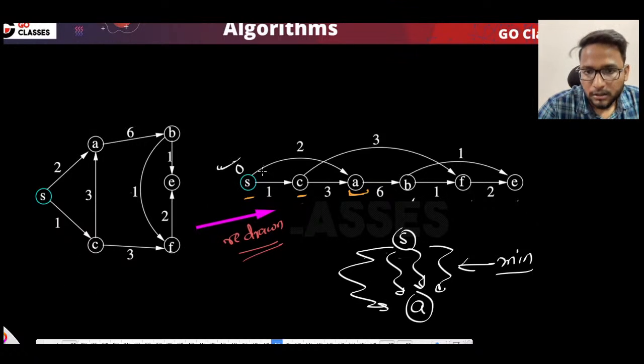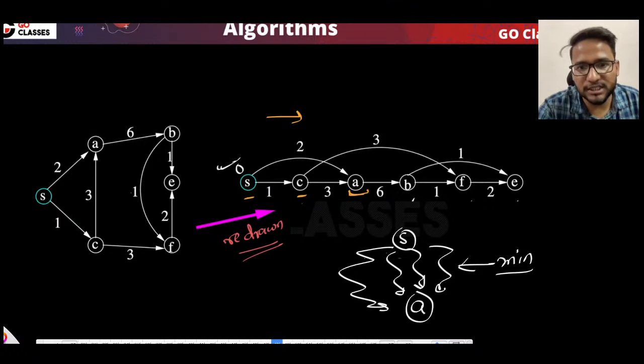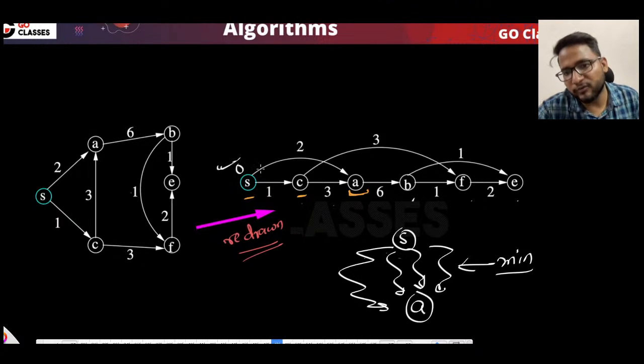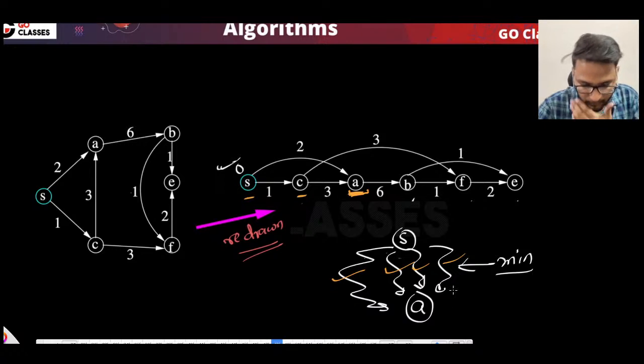Now, this algorithm says that if you go from left to right, which means if you relax all the outgoing edges from S and then all the outgoing edges from C and then all the outgoing edges from A, like that. I mean, if you relax all the outgoing edges from S and you relax all the outgoing edges from C, then haven't you discovered all the paths that are reaching A? See, you can reach A either from S or from C. So if you just relax all the outgoing edges from S, you relax all the outgoing edges from C, then haven't you discovered all of these paths which are leading to A, then you take the minimum, right?